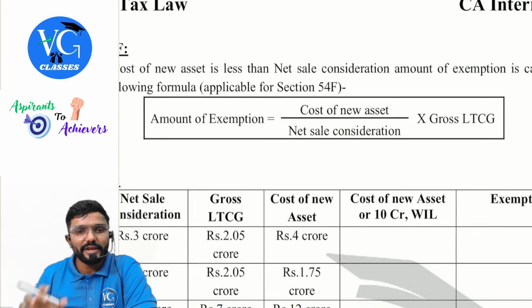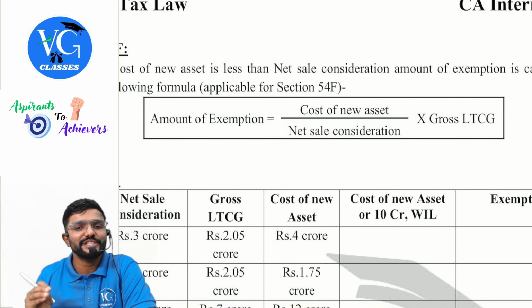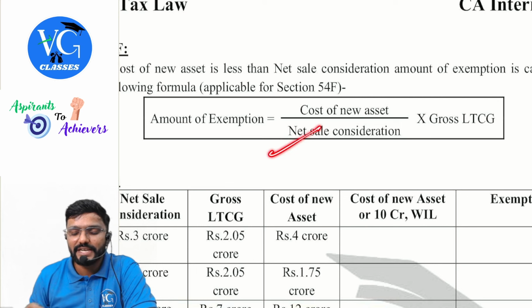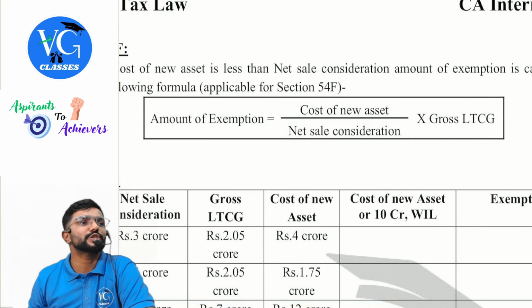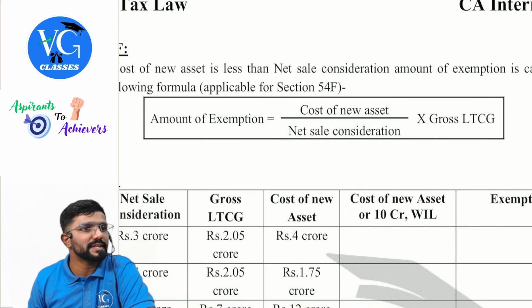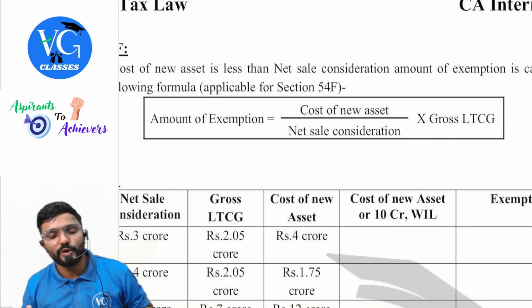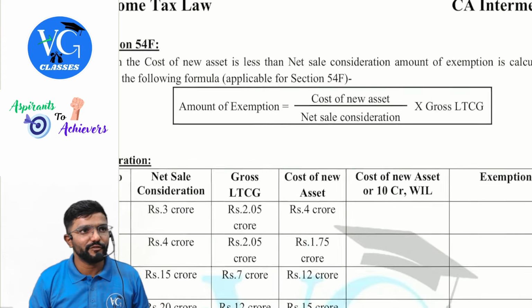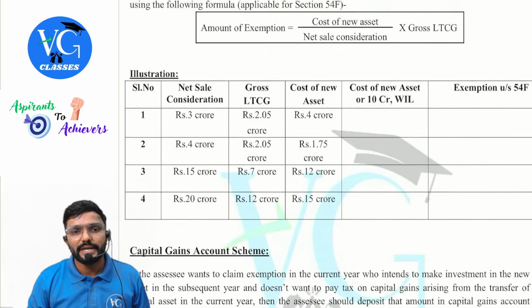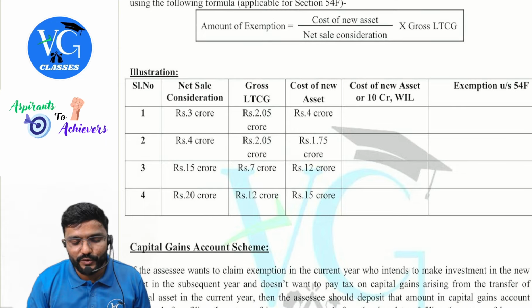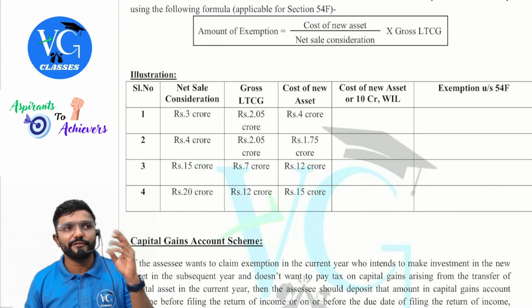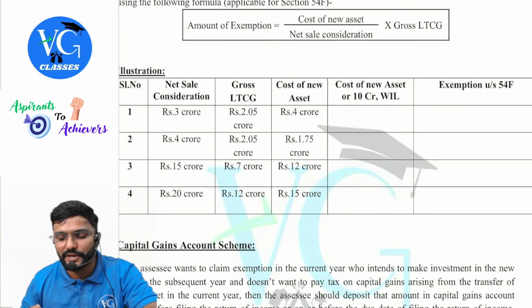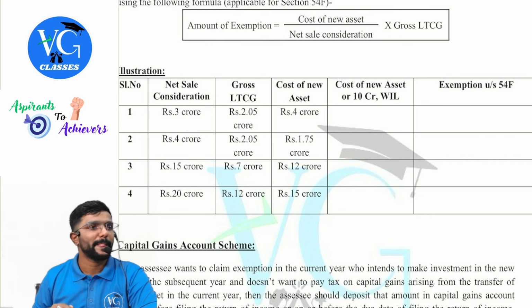The amount of exemption is equal to cost of new asset divided by net sale consideration into gross long-term capital gain. This is only for 54F, where it is a bit different. Please listen, things will change.